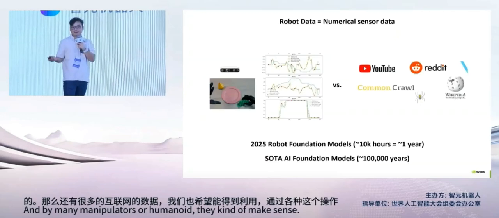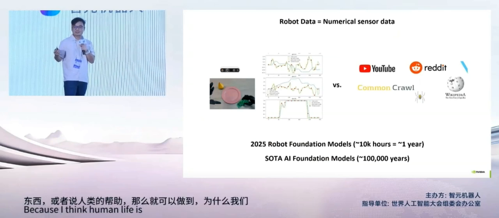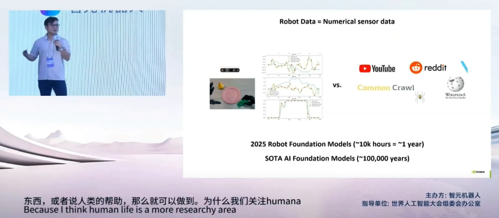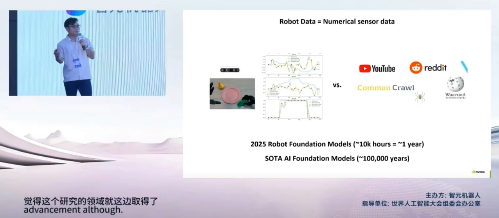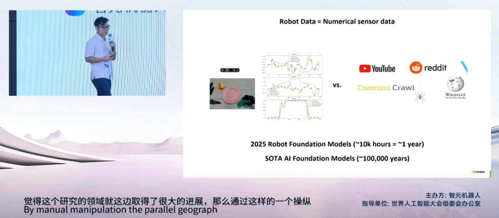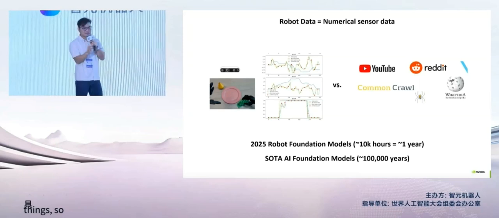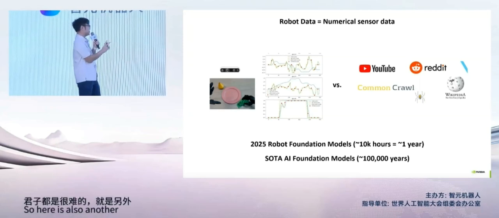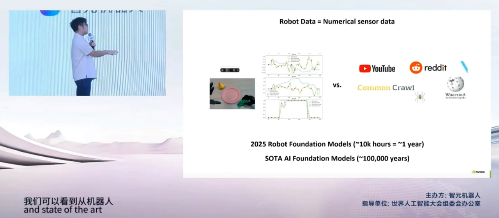So why do we focus on humanoid? Because I think humanoid is a more research-y area that has a lot of advancement. But for manipulation, the parallel jaw gripper is definitely an easier way of doing things. Here is also another difference that we can see between a robot foundation model and a state-of-the-art AI foundation model.